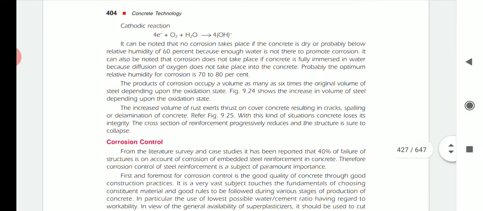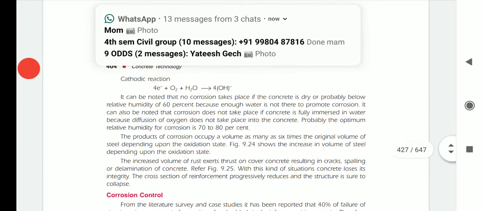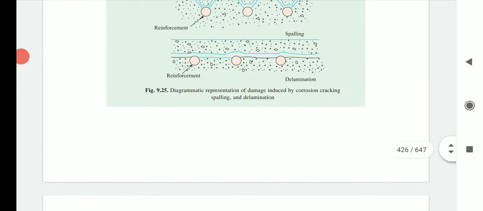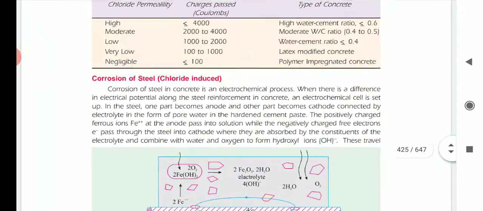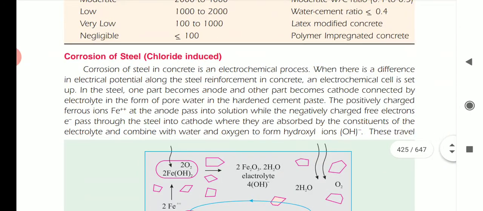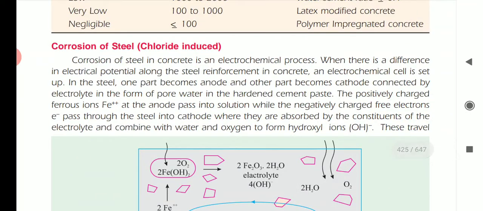And next, importantly, the corrosion. So as we know, corrosion will occur because of this chloride. And next, corrosion of steel. How does this corrosion of steel occur? Corrosion of steel in concrete is an electrochemical process. When there is a difference in electrical potential along the steel reinforcement in concrete, an electrochemical cell is set up. In the steel, one part becomes an anode and another part becomes a cathode, connected by an electrolyte in the form of pore water in the hardened cement paste.